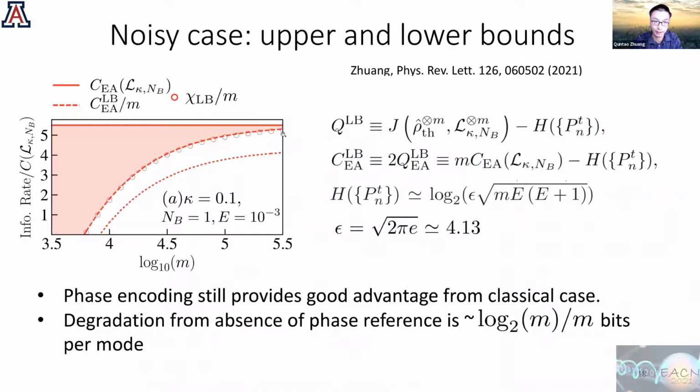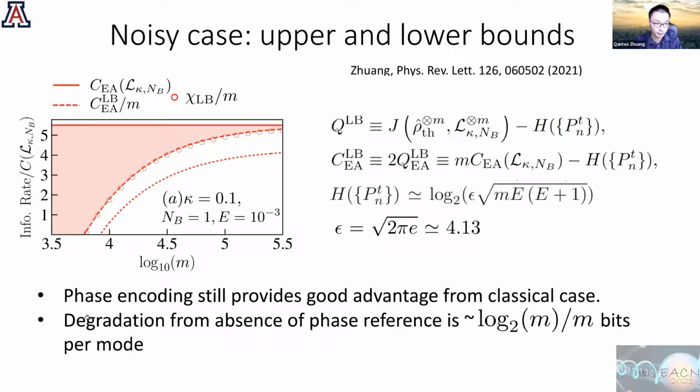And in the noisy case, we can obtain upper and lower bounds by doing some more technical analysis. These upper and lower bounds show that even in the phase noise case, when the number of modes in a stable phase block is larger, you can still obtain some appreciable advantage. Although when m goes to infinity, it has to go to the case without phase noise, because when m is large enough, you can establish a phase reference very precisely.